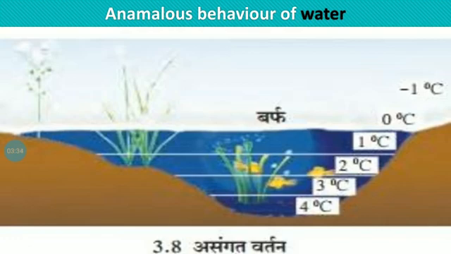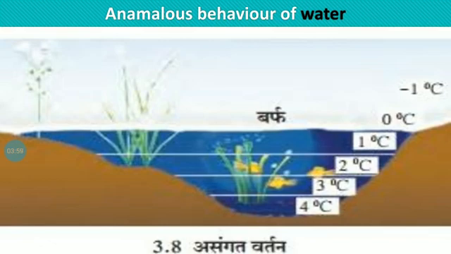If the temperature of water is lowered below 4 degrees Celsius, its density decreases and volume increases. Okay. It means that water expands when the temperature falls below 4 degrees Celsius. This is called the anomalous behavior of water.